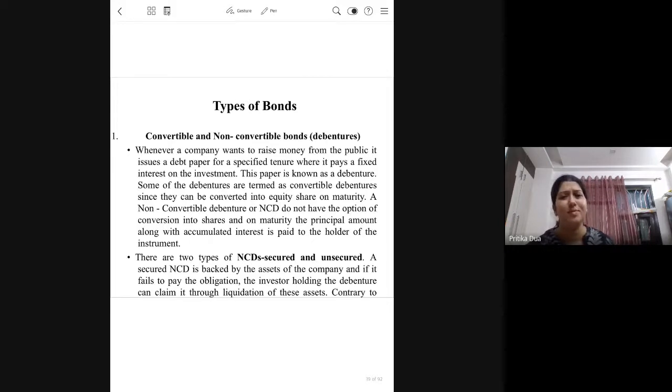So SPN can be issued only by listed companies. Proper approval from the central government is needed, and these instruments give you the option of converting the warrants attached into equity shares. So this is a kind of partially convertible bond.